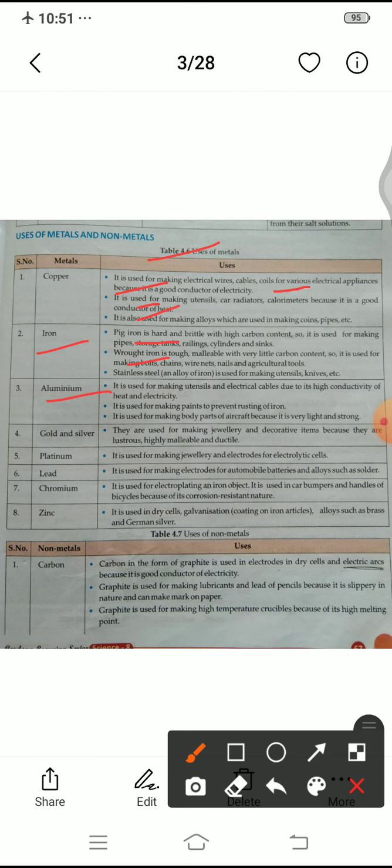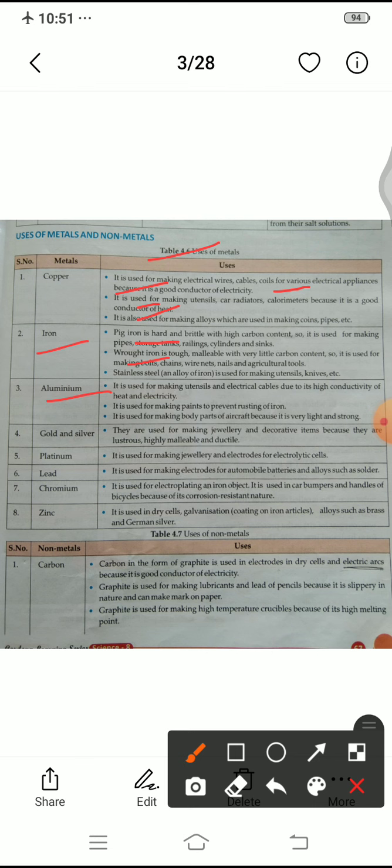If we paint the iron metal, then it does not react with atmospheric air and does not rust. It is used for making body parts of aircraft because aluminium is very light and strong.